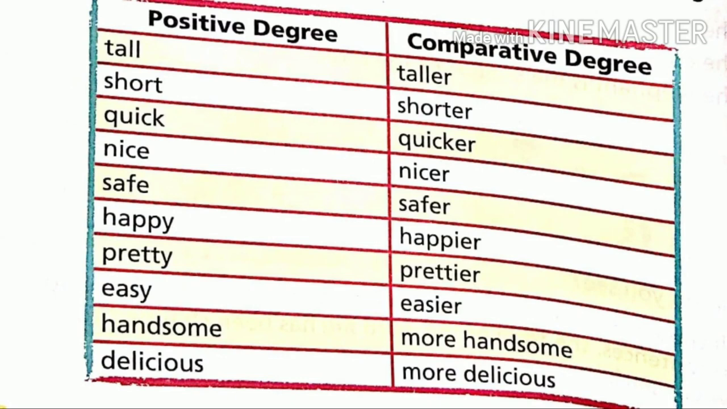So positive, tall will become taller. You know, only I have shown you. Short, shorter, quick, quicker, nice, nicer, safe, safer, happy. You have already learned happy, happier, pretty, prettier, easy, easier, and handsome will become more handsome. Delicious will become more delicious.